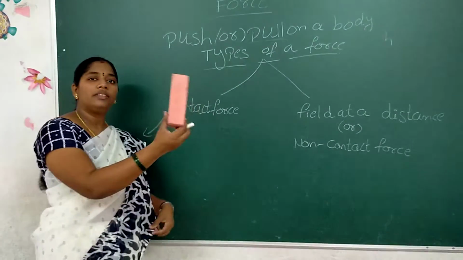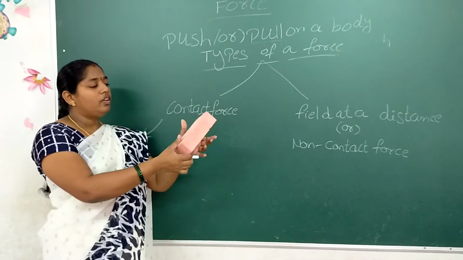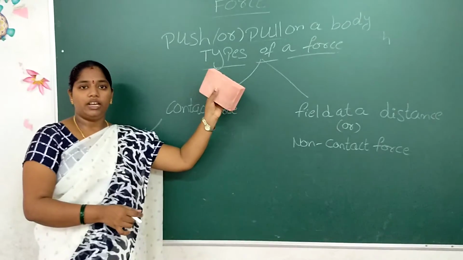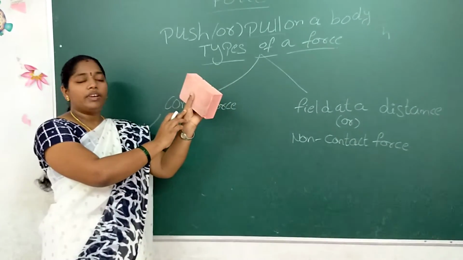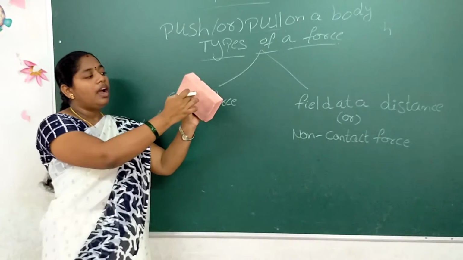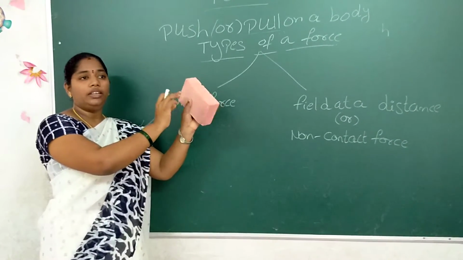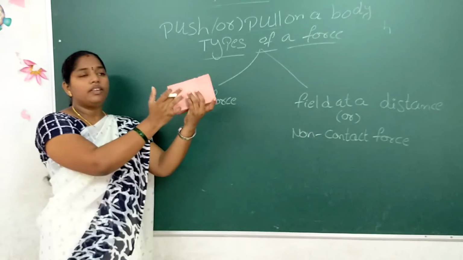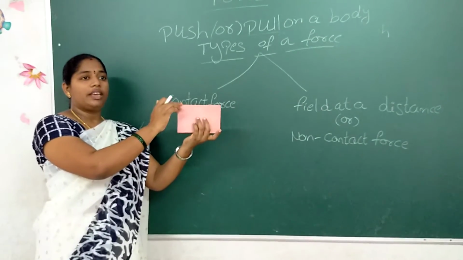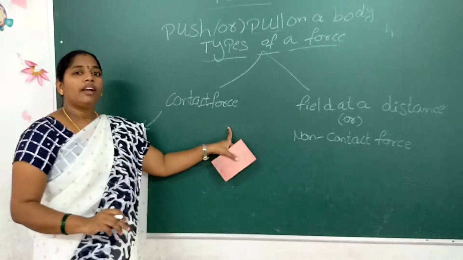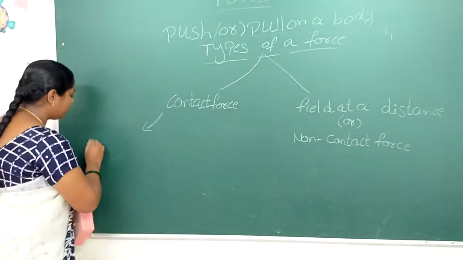For example, this is a duster. I can hold the duster with our hand. Both our fingers and the duster are in contact. In this case, that force is called a contact force.